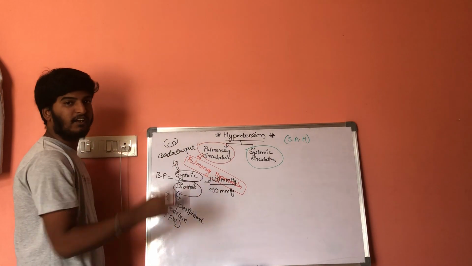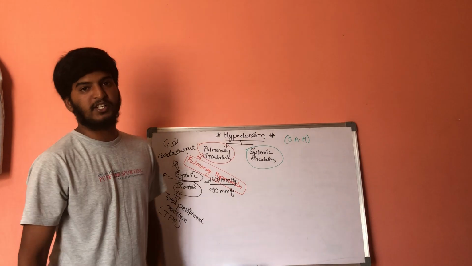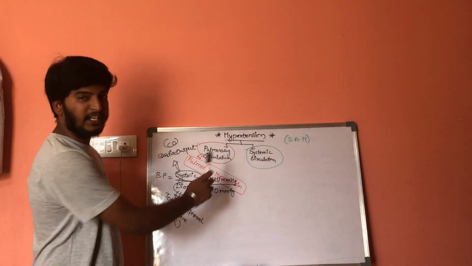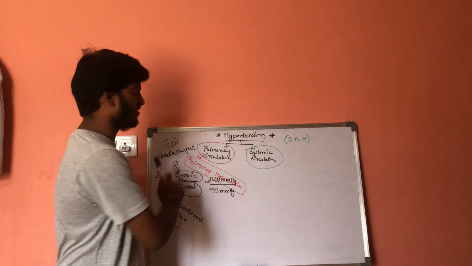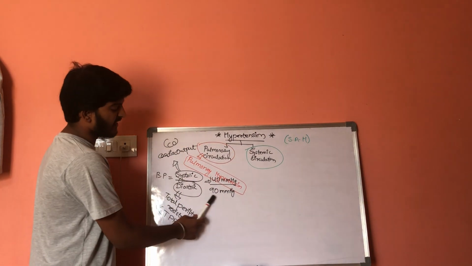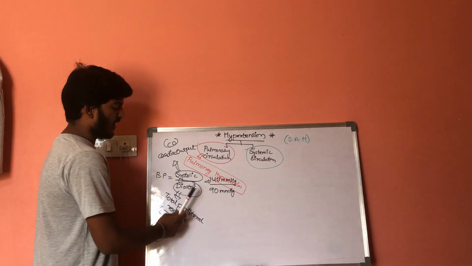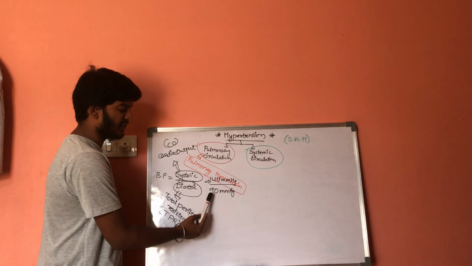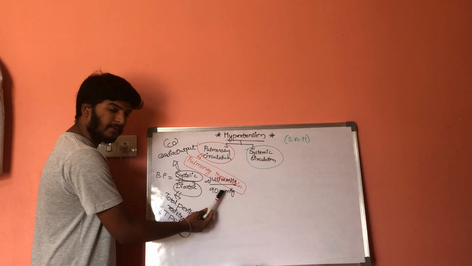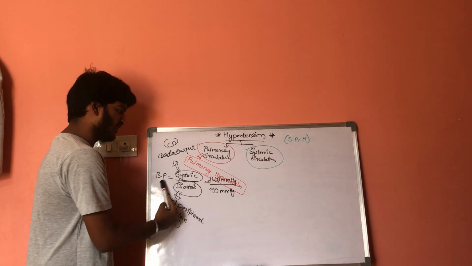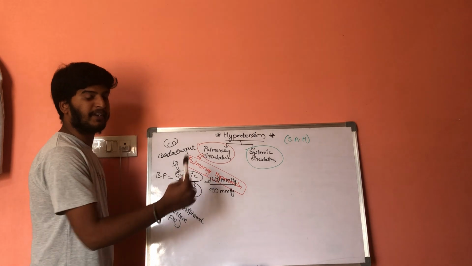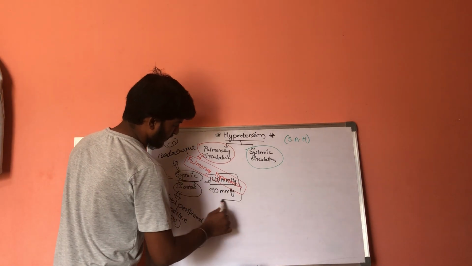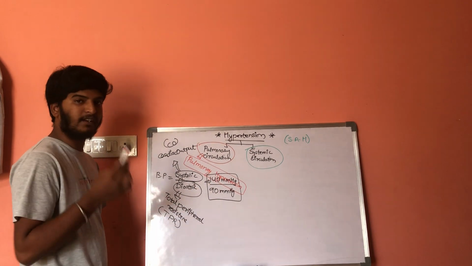This is a standard value given by WHO. So 140 mmHg by 90 millimeters of mercury is the normal blood pressure value.